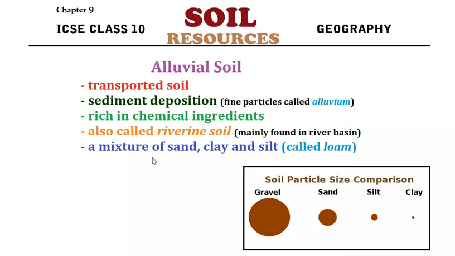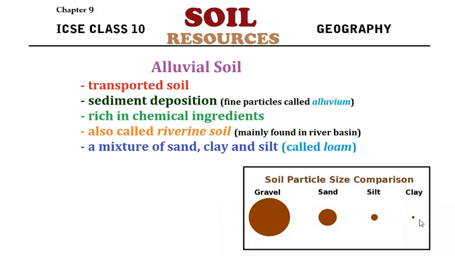The soil is actually a mixture of sand, clay, and silt, and together this mixture is called loam. Now what are sand, clay, silt, gravel, etc.? These are different sized particles. If you pick up a handful of soil, you will see particles of different sizes. Some are comparatively bigger, some are small, some are so tiny that you cannot even see them with your naked eyes.